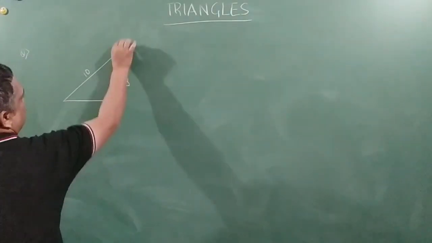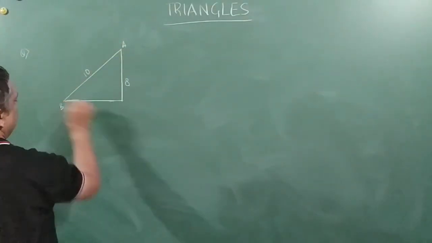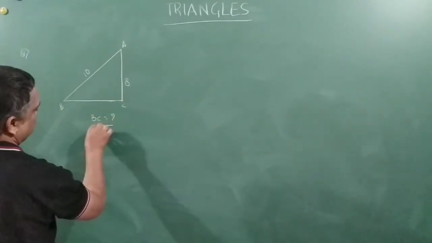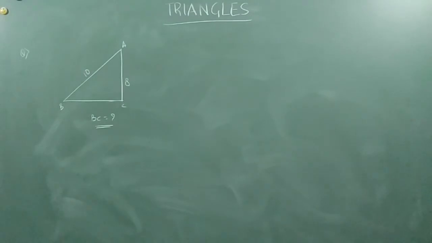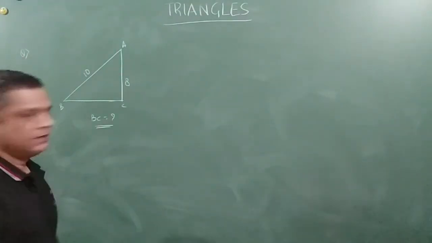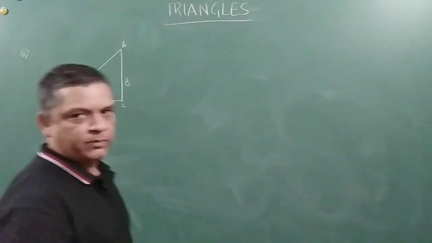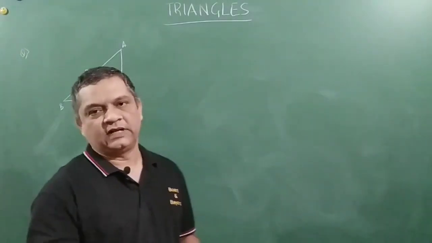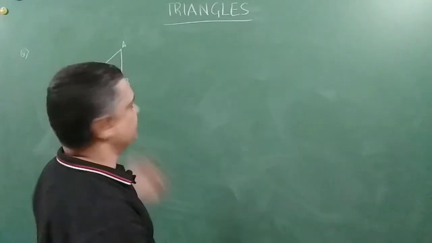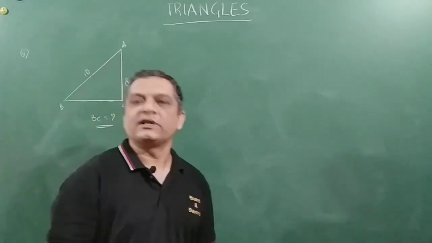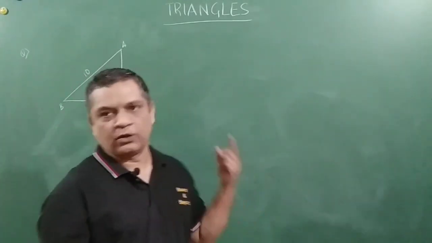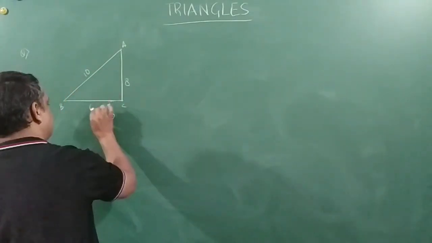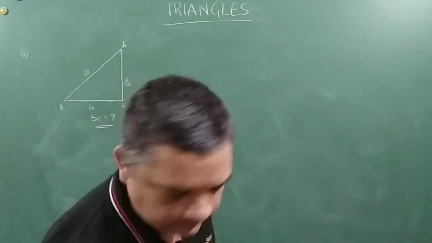That is, this is A, B, C, BC is equal to what? I don't think we should actually be solving it here. This will be nothing but square root of 10 square minus 8 square, which is basically 100 minus 64. That is equal to 36. So BC is equal to 6. It will be plus or minus 6. So minus 6 we cannot consider because this is a distance. So it will be plus 6. I'll just write the answer. Right? Okay.